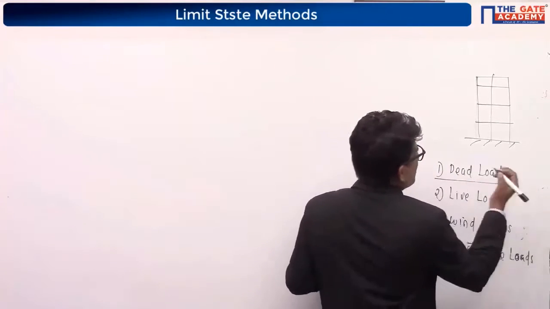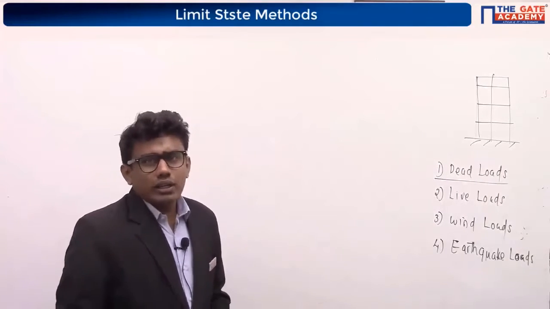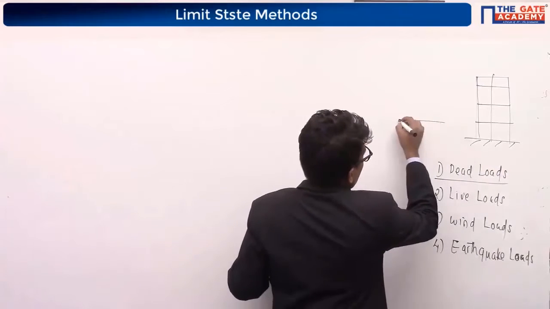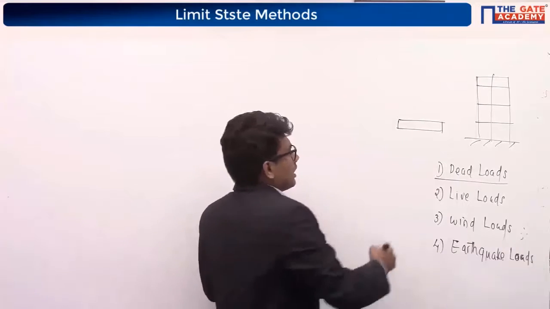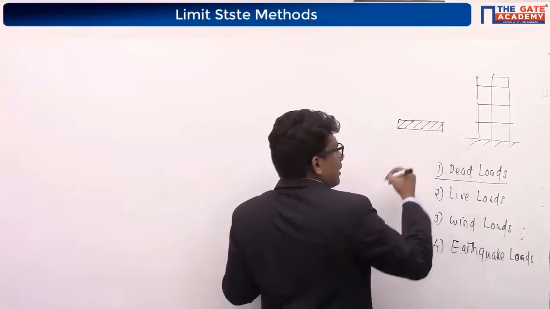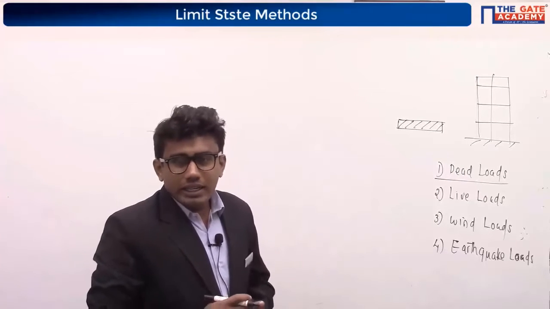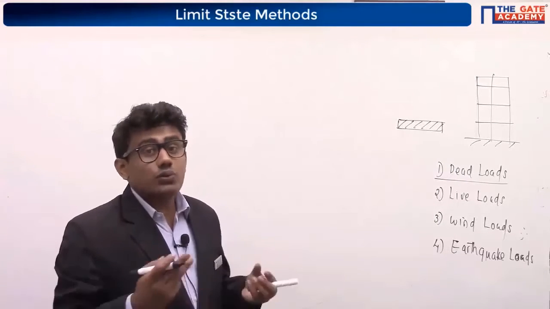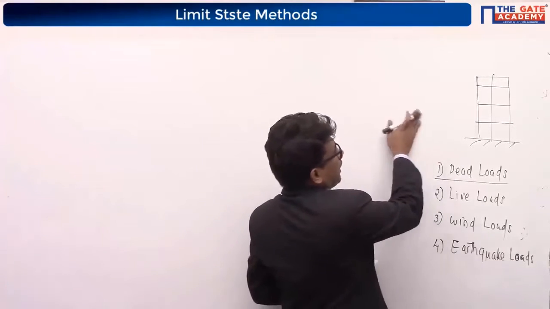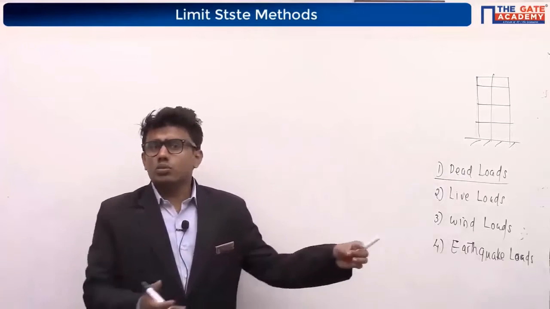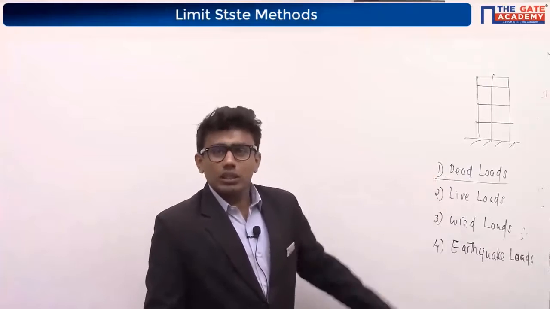What is actually this dead load? The load due to self-weight. Suppose we are having a beam here which is a reinforced cement concrete beam. This beam will carry some weight. No? So the weight of this beam is called our dead load, or the self-weight of the structure will contribute to our dead load. Otherwise, if there is any permanent live load, live load which is not movable, that will also be considered as our dead load.